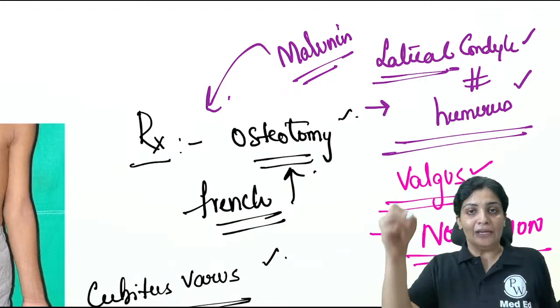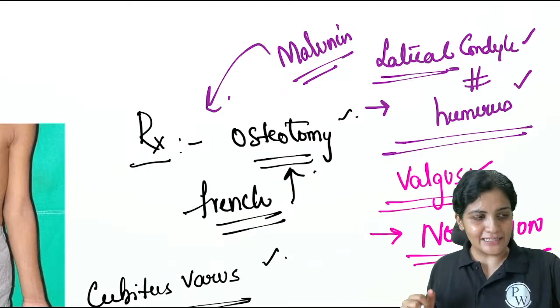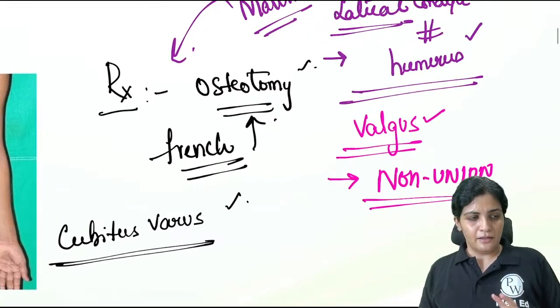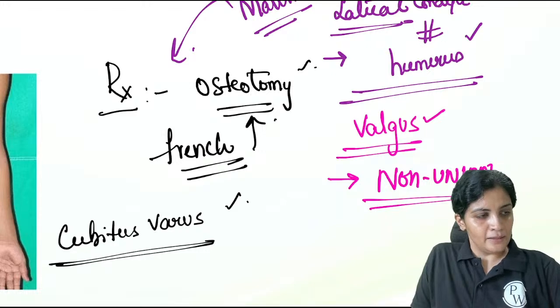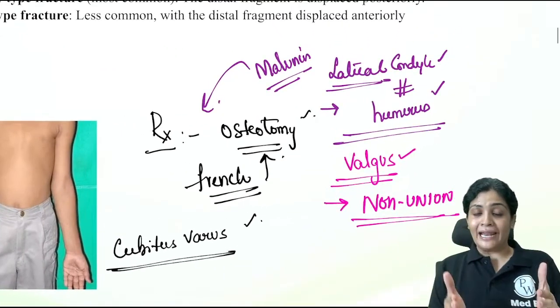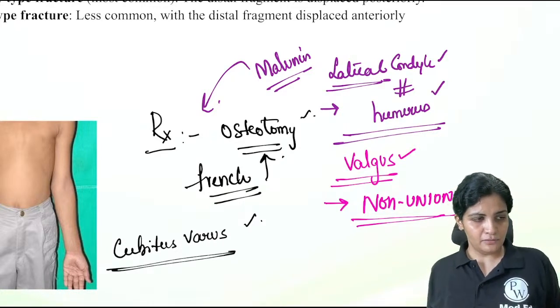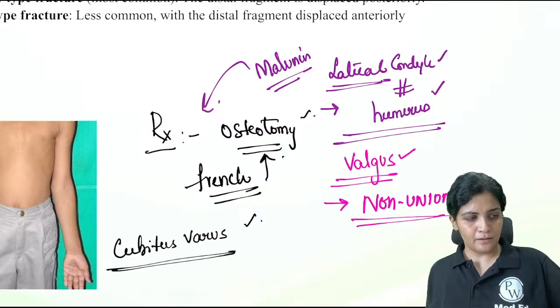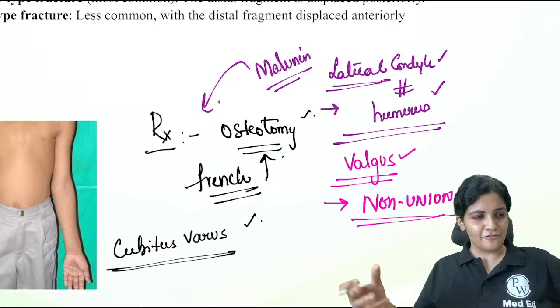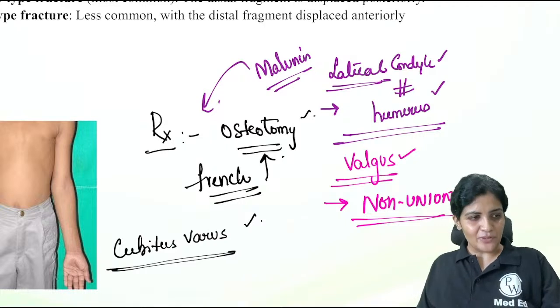So why do we see non-union in lateral condylar fracture and malunion in supracondylar fracture? Can someone answer this? Nitin? Why is lateral condylar supposed to be a non-union, whereas the supracondylar goes into malunion? Why? Basic anatomical difference. If you just read the heading only, you will understand. My question is clear?